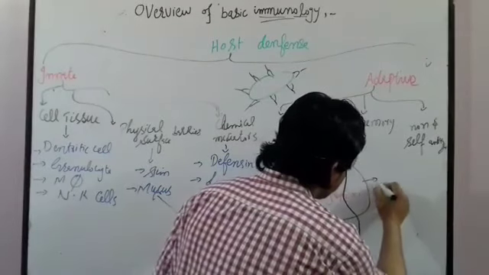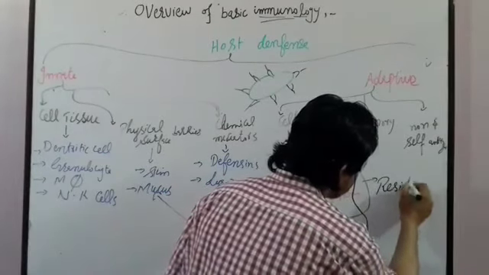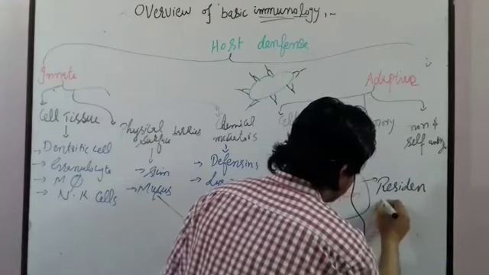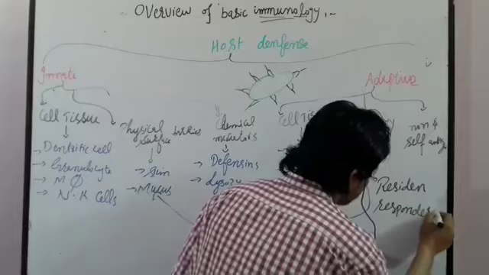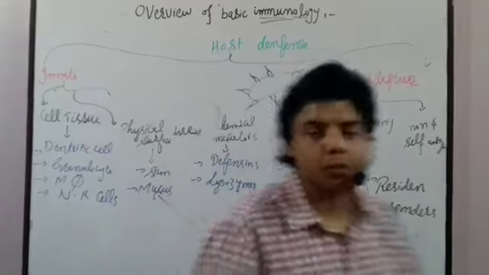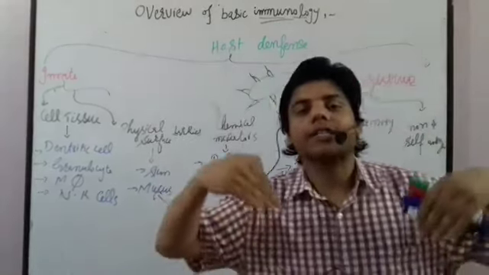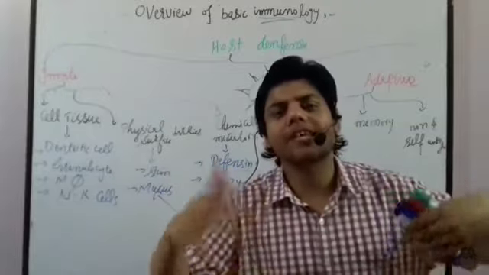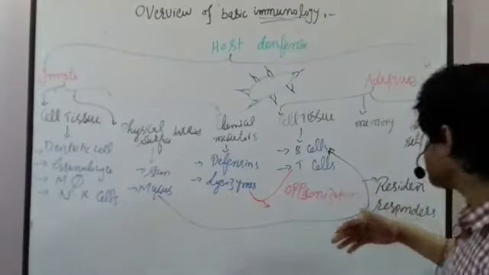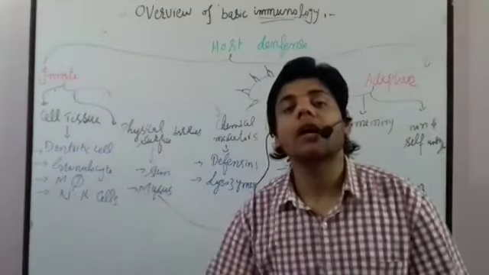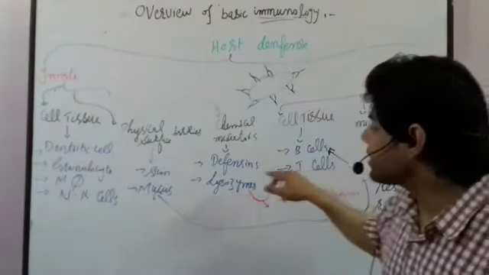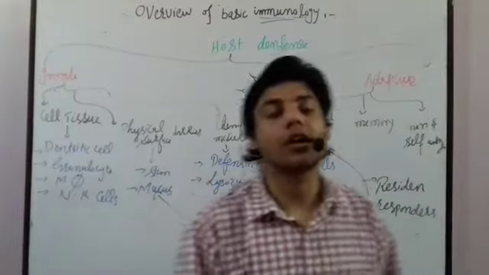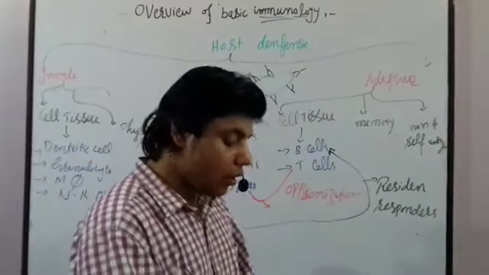So let me write resident responders. Why do we call them resident responders? Resident means they are actually inside the body, and responders means they respond against the specific antigen. So these B cells, T cells, and skin and mucus are the resident responders as well.